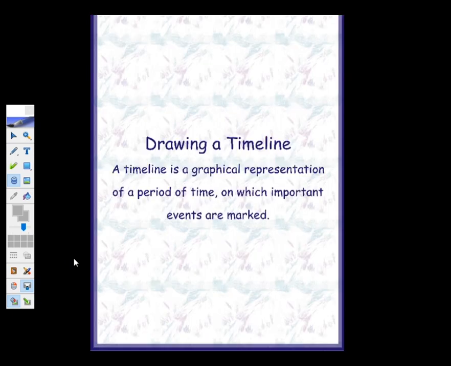Now children, in your last class your Miss has explained to you what a timeline is. Let me once again remind you that a timeline is a graphical representation of a period of time on which important events are marked.